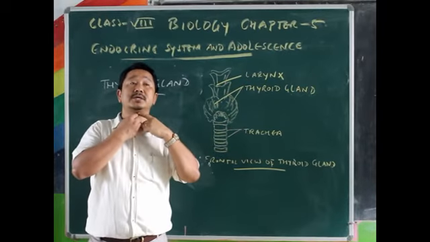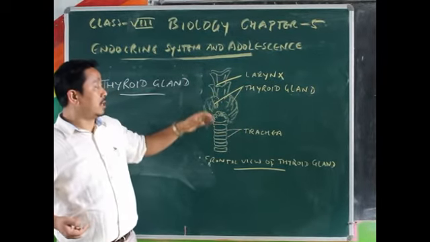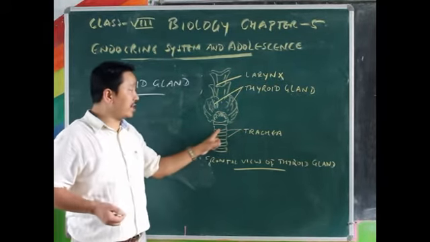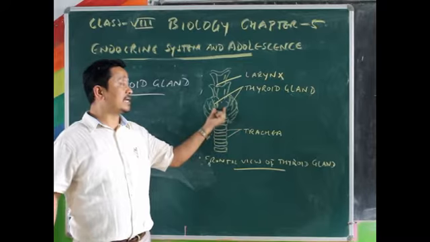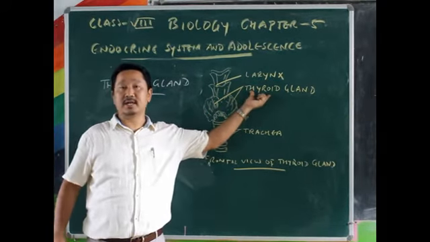Your larynx is the region from where the sound is produced. So below that, there you find the trachea. Just on either side of your trachea or windpipe, this gland is located, which is called thyroid gland.